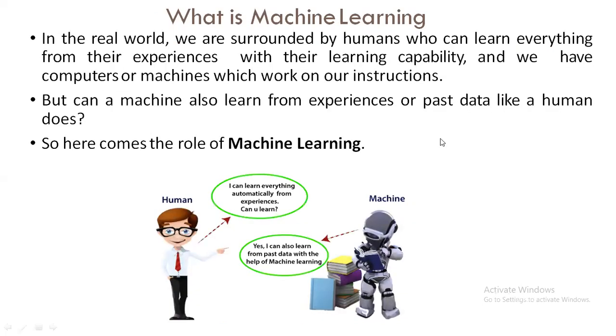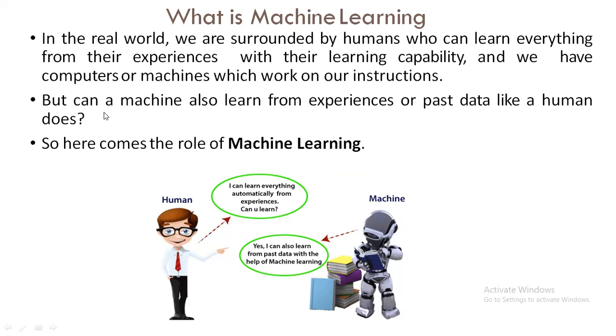So what is machine learning? In the real world, we are surrounded by humans who can learn everything from their experiences with their learning capability, and we have computers or machines which work on our instructions. But can a machine also learn from experiences or past data like a human does?